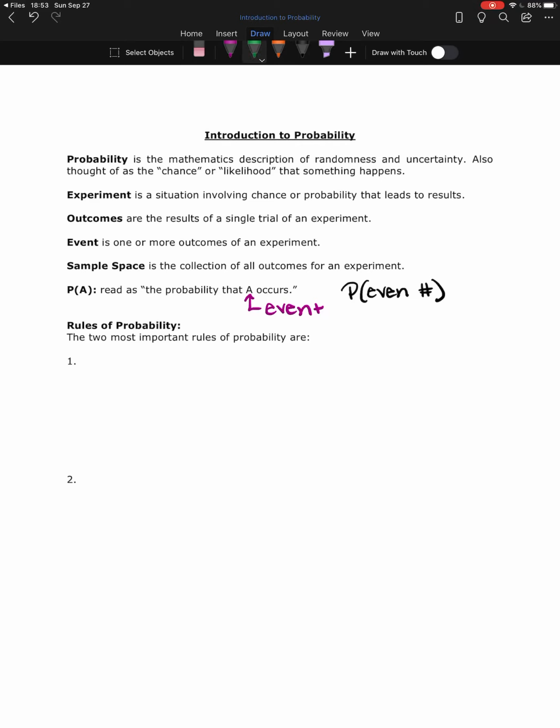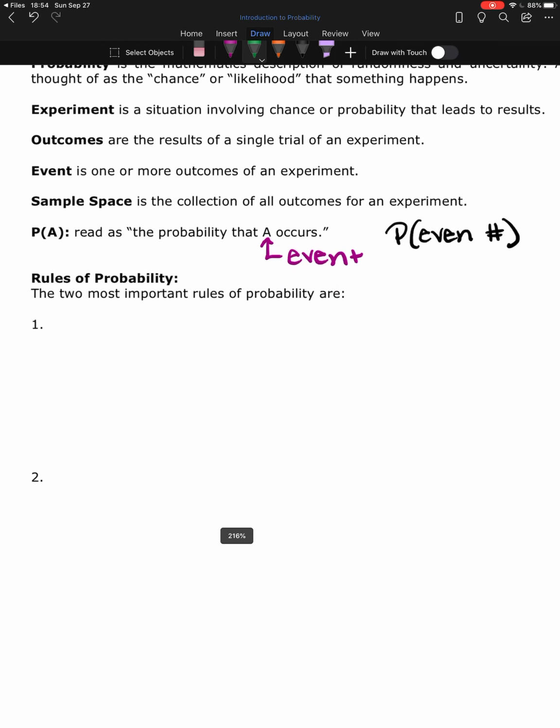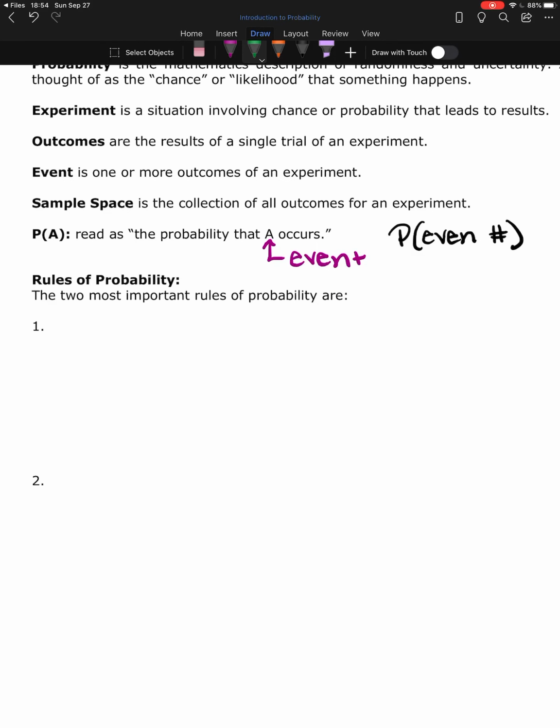So there are 2 very, very important rules of probability. If you do not remember these 2 rules, this section, these subsequent sections, all of the stuff we do where we talk about probability could be very hard because of these 2 rules that you have to remember. And if you don't remember these 2 rules, it could cause some issues later on. I think I've driven in my point enough. All right, here we go.